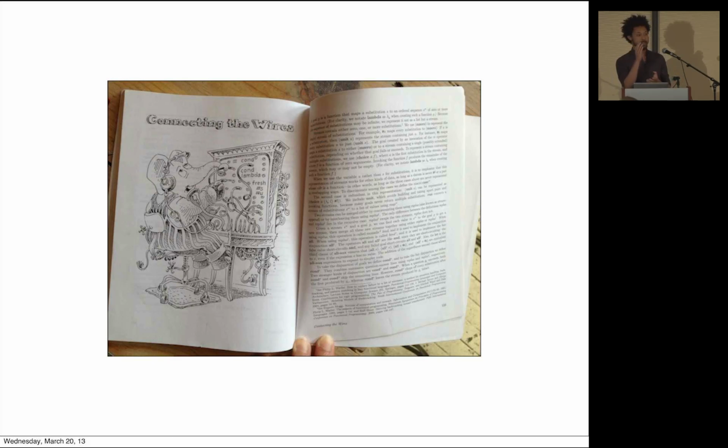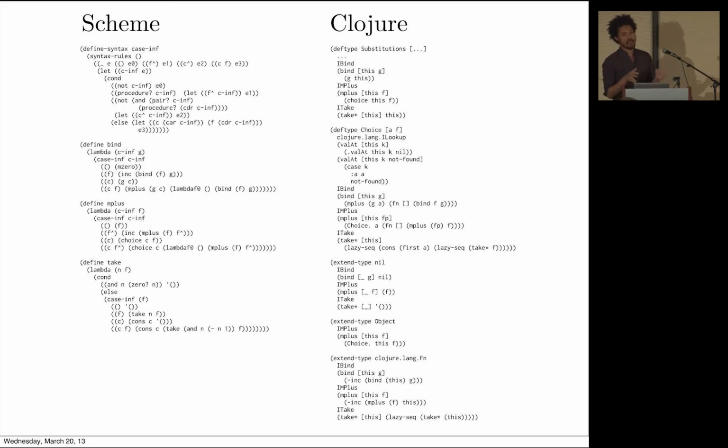I originally based my version on the version in William Byrd's dissertation, which is really amazing. It's really amazing to get a dissertation and you get a working implementation. Everybody's dissertation should be like that. So I'm not going to talk about the sort of monadic stuff. This is like the last page in The Reasoned Schemer, which just doesn't make any sense. What's amazing is that eventually you understand it.